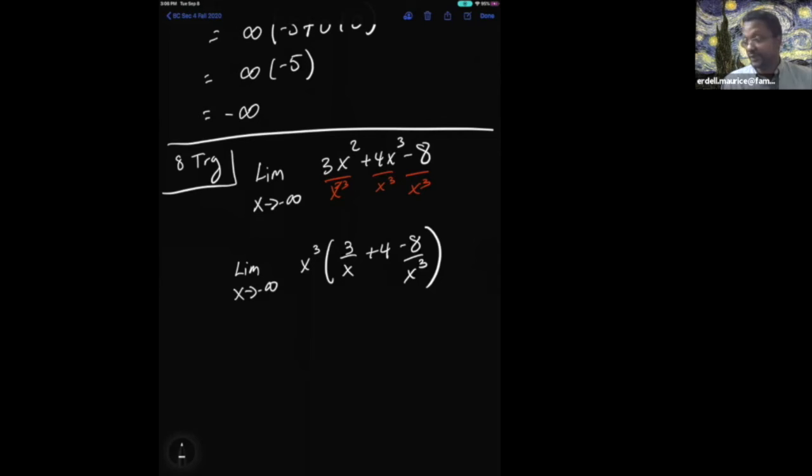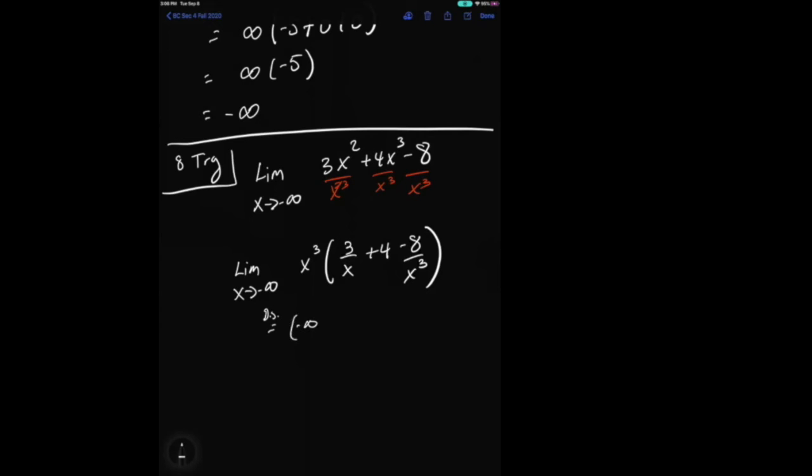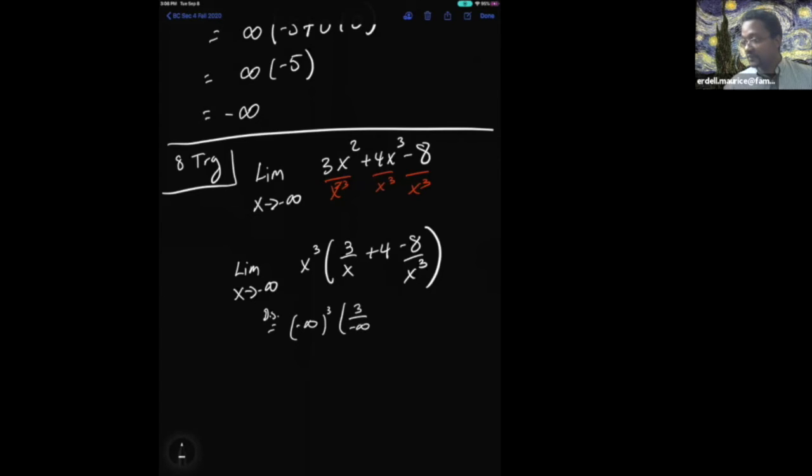All right, more questions, I guess. Y'all okay out there? Direct substitution. Negative infinity raised to the third power times 3 divided by negative infinity plus 4 minus 8 divided by negative infinity cubed.